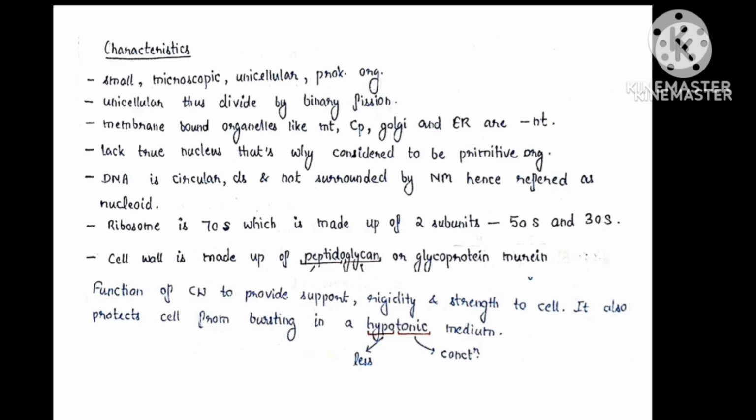Ribosome is 70S, which is made up of two subunits, 50S, the large subunit, and 30S, the small subunit. Cell wall of bacteria is made up of peptidoglycan or glycoprotein murein. Function of the cell wall is to provide support, rigidity, and strength to the cell. It also protects the cell from bursting in a hypotonic medium, that means less concentrated medium.